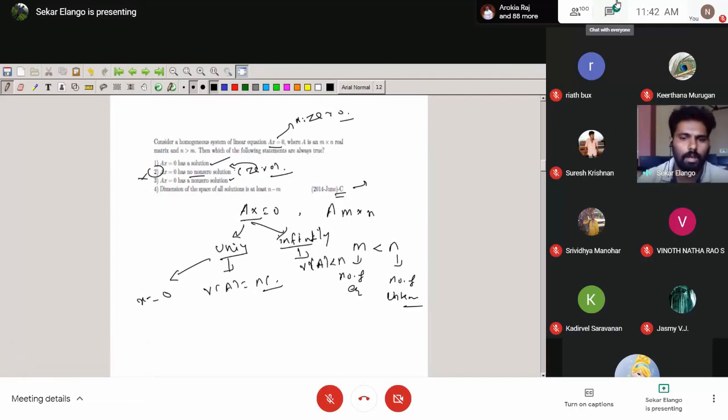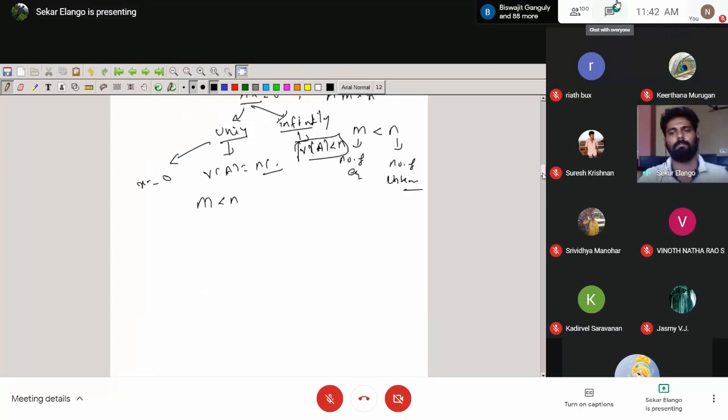We don't know the rank here, but they mention m less than n, that is, the number of equations is less than the number of unknowns. We have a theorem: if in a homogeneous system the number of equations is less than the number of unknowns, there are infinitely many solutions. The property is that the rank of A is less than or equal to the minimum of n comma m.